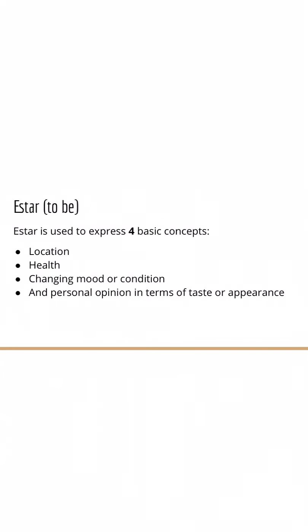All right, now we do remember there are two verbs that mean to be in Spanish. And the first one being estar, we know when to use it based on these four basic times, these four concepts, right? We have location, we have health, changing mood or condition, and then a personal opinion in terms of taste and or appearance, right?